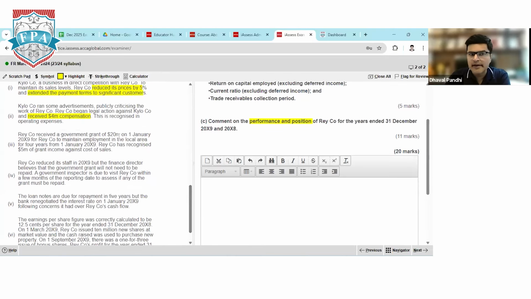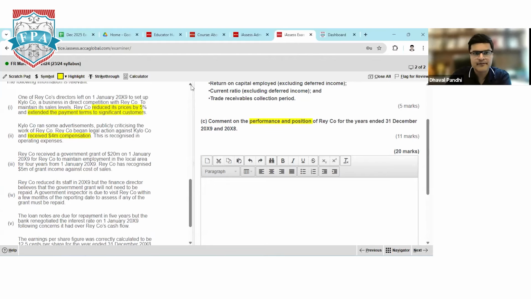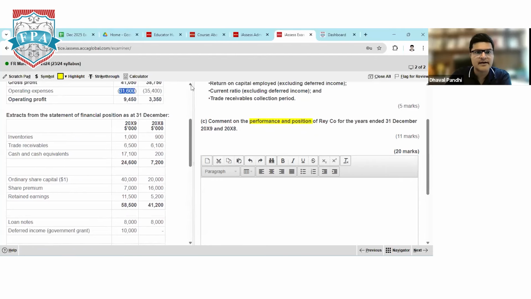Ray Company received a government grant of 20 millions on 1st January 2019, to maintain employment in the local area for 4 years, and recognized 5 millions against the cost of sales. Daksh, aa gaya tera answer? Your cost of sales has decreased by 5 million, but this was not in the last year because you received the government grant in this year itself. Now, considering this figure, how much is the cost of sales in the current year?